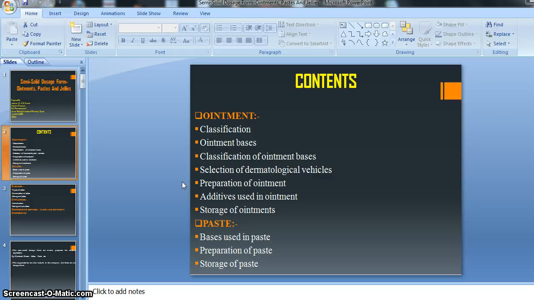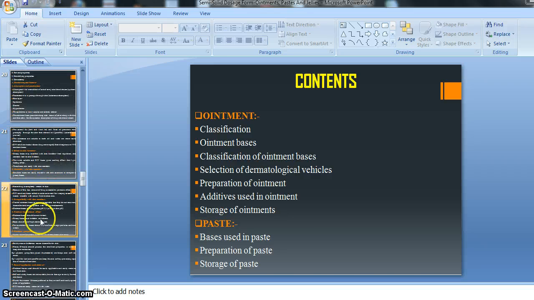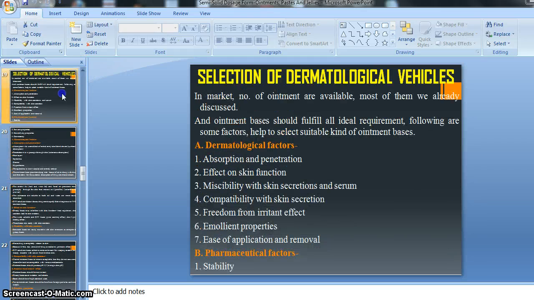So these points we covered in our ointment topic.